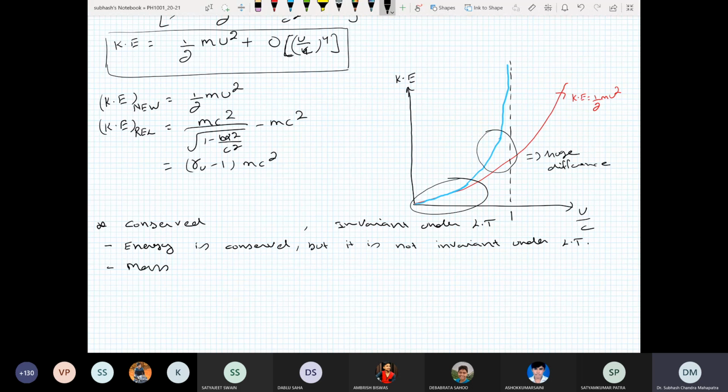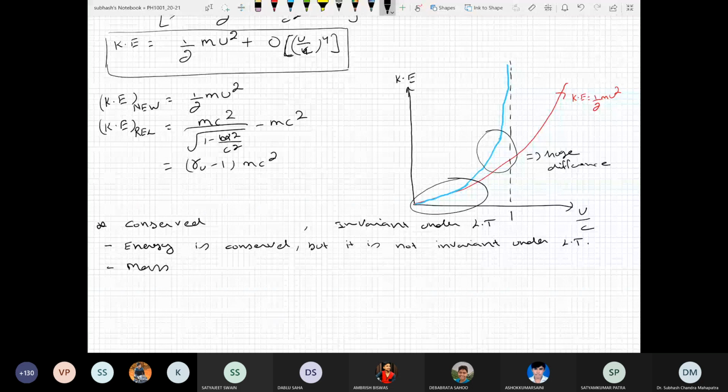Suppose you calculate the mass of an object, and I am moving and I also calculate the mass of the same object. If both masses are the same, then we'll say that the mass is invariant under Lorentz transformation. Is this clear now? What is the meaning of invariant? That both the frame at rest and the frame in motion agree to the same number.